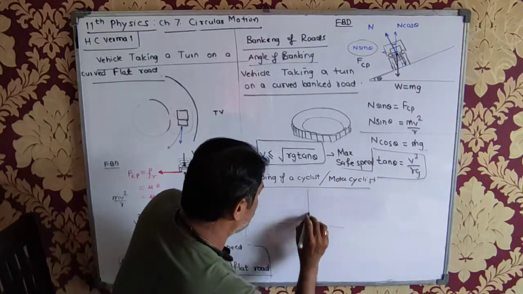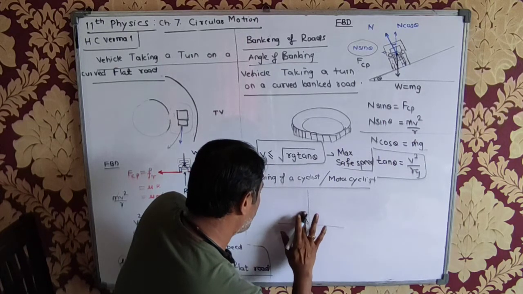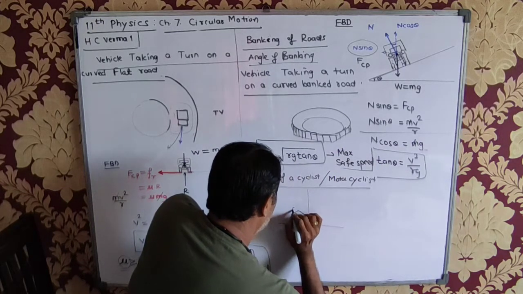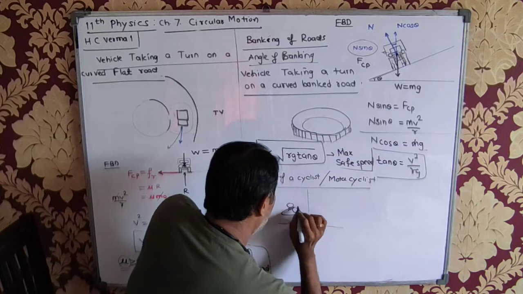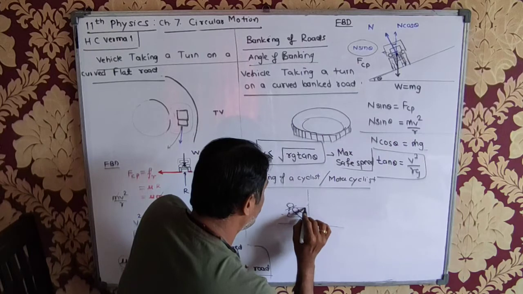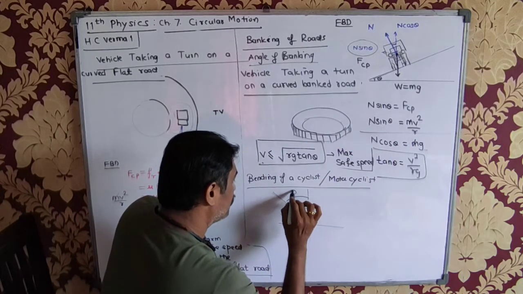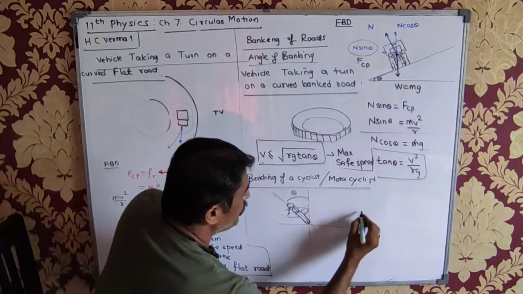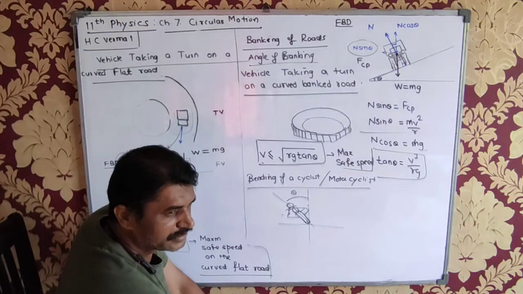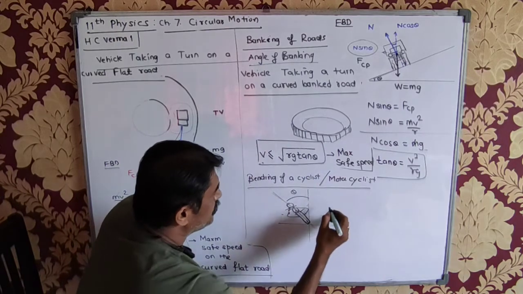Suppose this is the vertical and horizontal, and this is the motorcyclist. He is bending with the vertical. In a normal situation he would keep the motorcycle straight, but he is taking a turn, so he has bent. If I find this angle, in this case also I'll use the same formula.